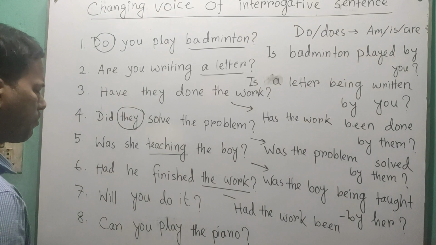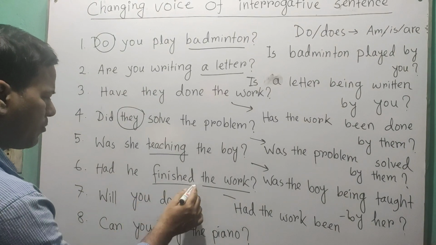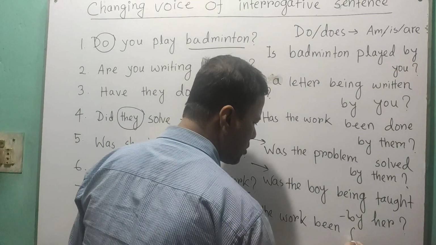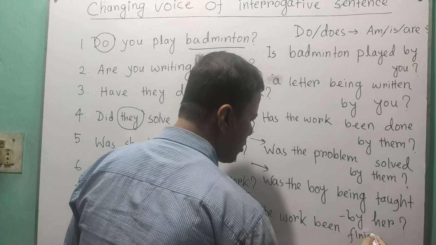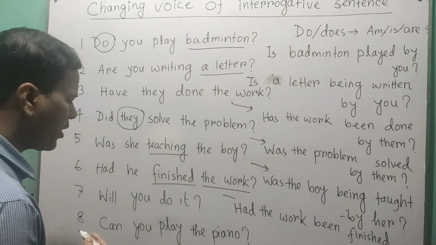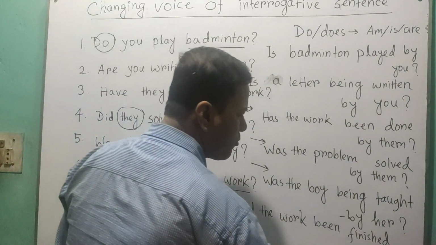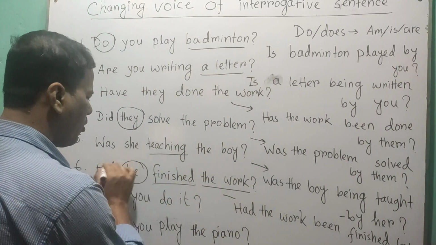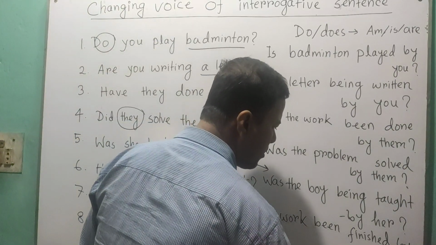So had the work been, and then the third form of verb as it is there. So had the work been finished? And finally, what do we have to do? By, and then the objective form of the subject, by him.